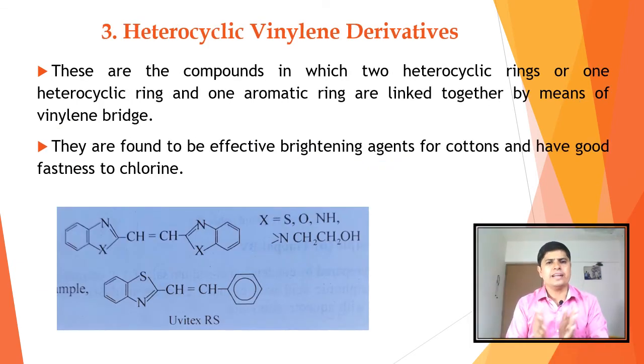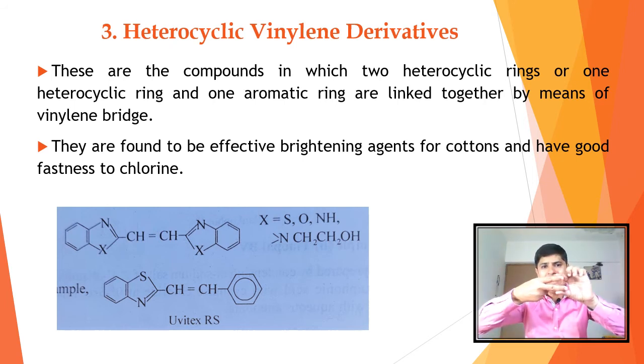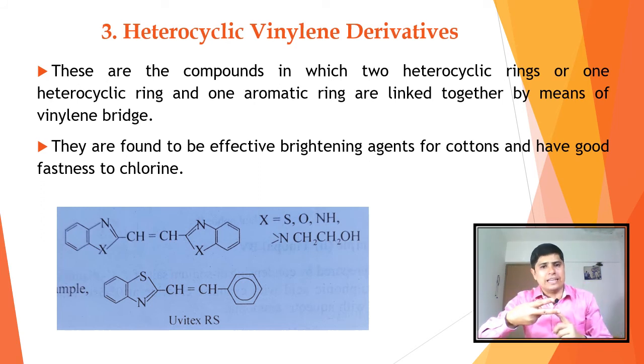Now let's see the third category of optical brightener, which is heterocyclic vinylene derivative. These are compounds in which two heterocyclic rings, or one heterocyclic ring and one aromatic ring, are linked together by means of a vinylene bridge. So these compounds have a vinylene bridge or vinylene linkage, and it is joined either by two heterocyclic rings, or by one aromatic ring and a second heterocyclic ring.